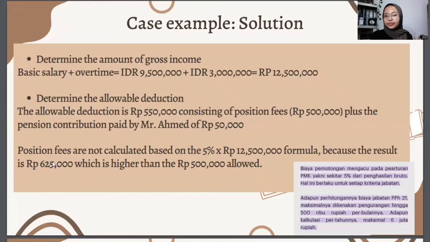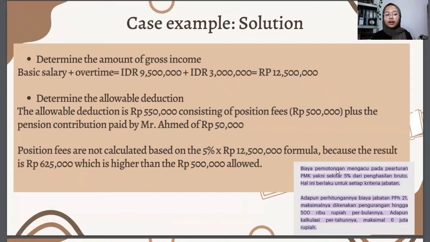625,000 rupiah. So why do we calculate 500,000 as the position fees of Mr. Ahmed? Because there is a rule, as I already put in the notes here, that the maximum amount of position fees is just 500,000 rupiah.